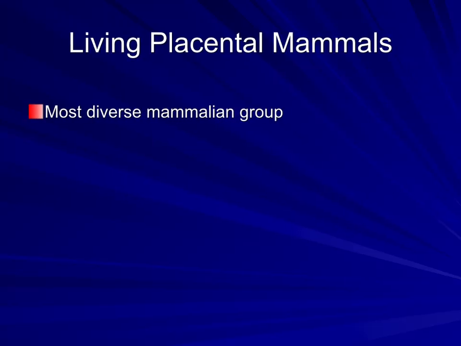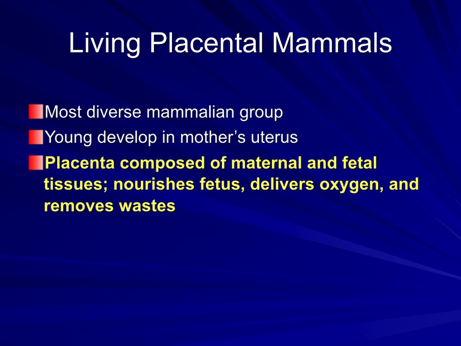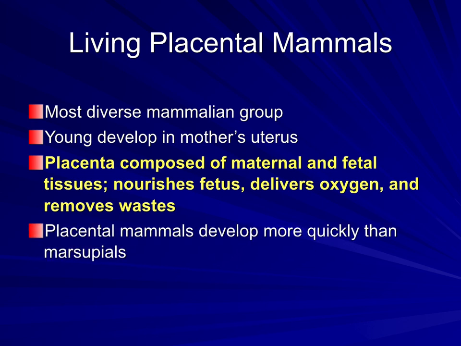So, placentals, the most diverse group. Young develop in the mother's uterus. The placenta, composed of maternal and fetal tissues, nourishes the fetus, delivers oxygen, and removes waste. Placental mammals develop more quickly than marsupials.